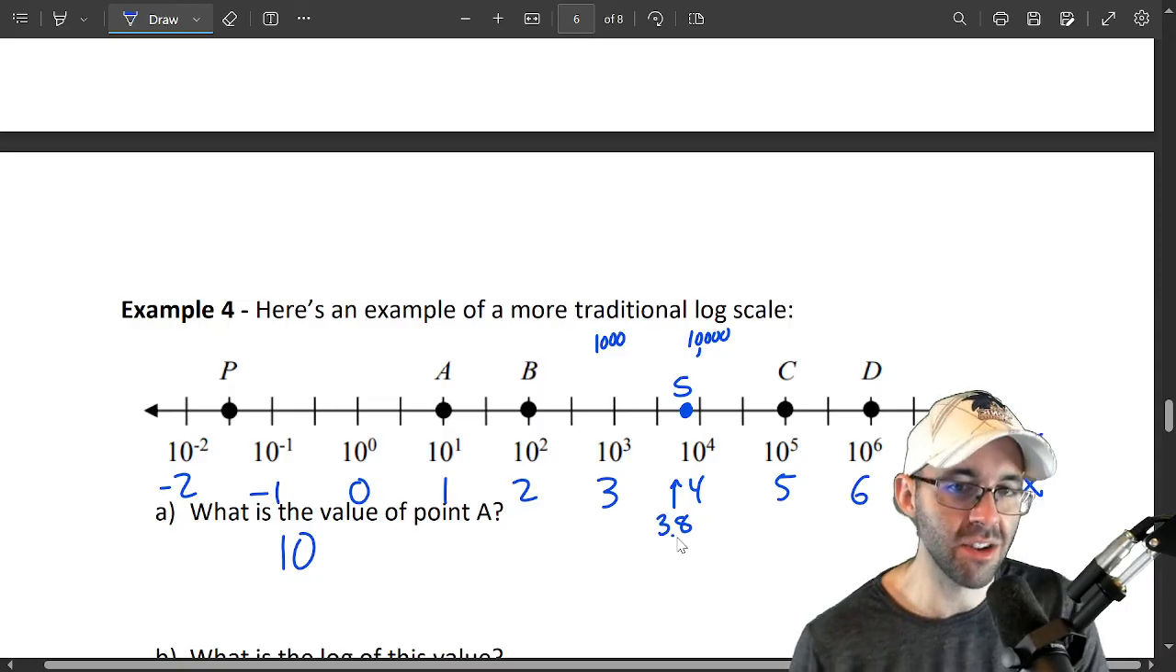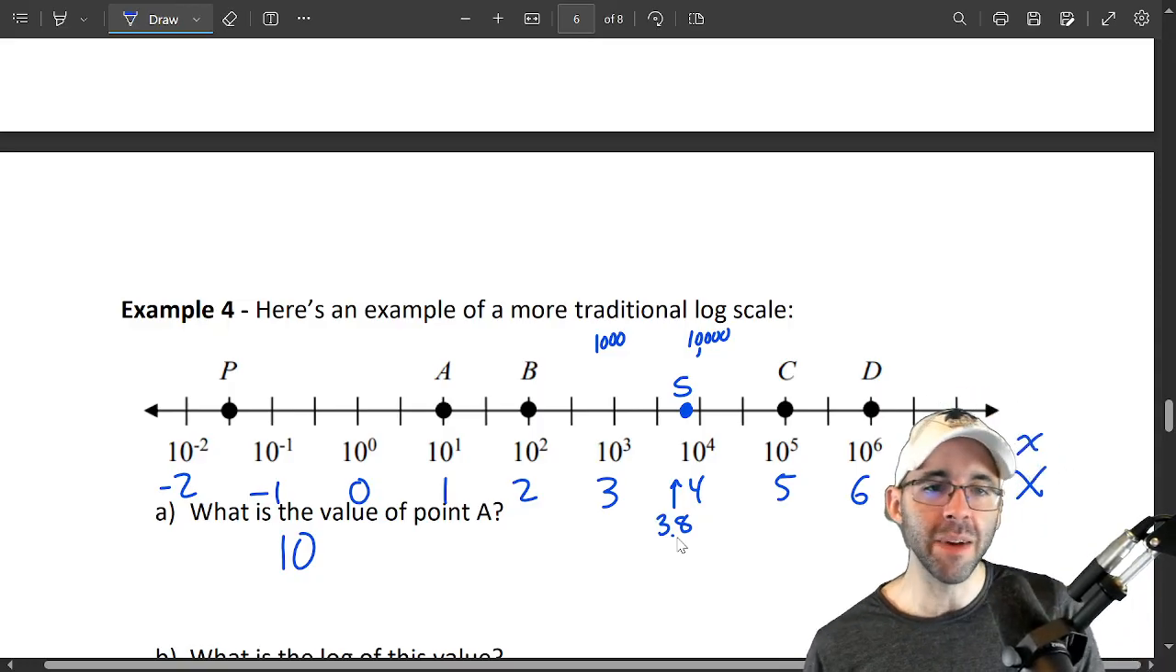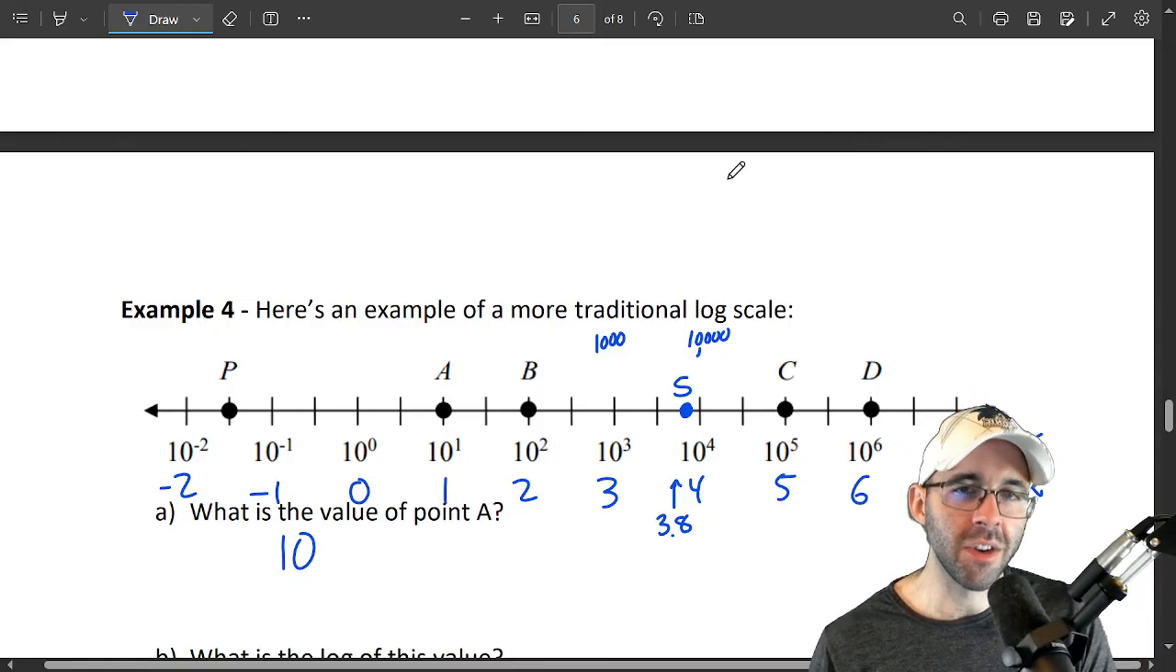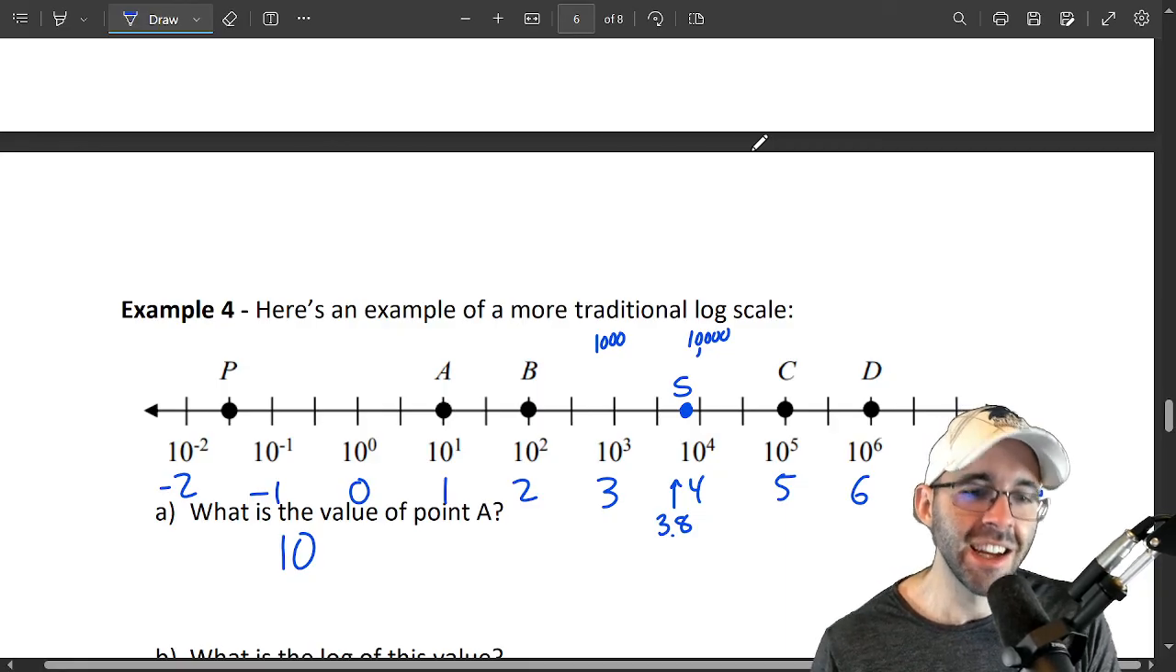Okay, and that's how we can use log scale. So watch out for this. They can be a little tricky, but they're so useful. And we'll talk about more usefulness in the next video.